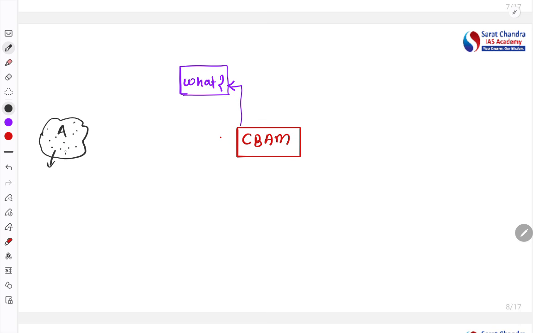So now if there is one company X which used to produce here, what will they do? They will try to shift to another country, let's say country B. This company will see that country A is imposing a lot of tax on us in the name of carbon emission, so let's transfer our business from A to B. Why?